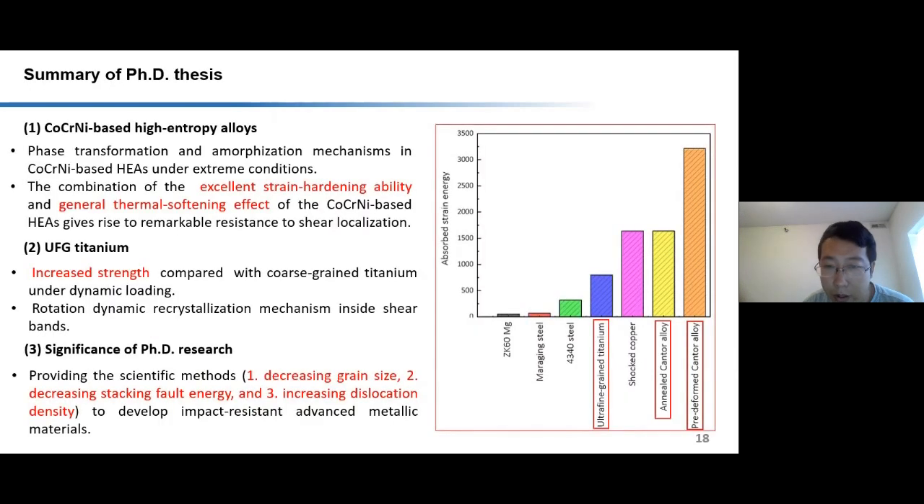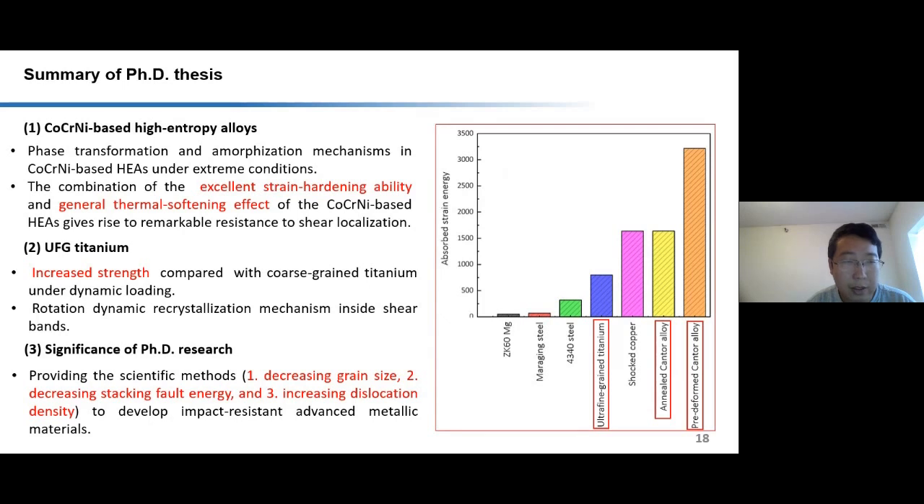Another summary figure shows the observed dynamic loading strain energy of different structural materials. Our results show that the pre-deformed high-entropy alloy achieves higher dynamic loading strain energy in comparison with alloys, steels, coppers, and ultrafine titanium due to the phase transformation and amorphization. Also, the combination of excellent strain hardenability and general thermal softening effect of the cobalt, chromium, nickel-based high-entropy alloy gives rise to remarkable resistance to shear localization.